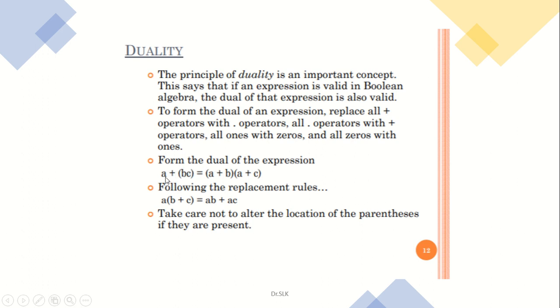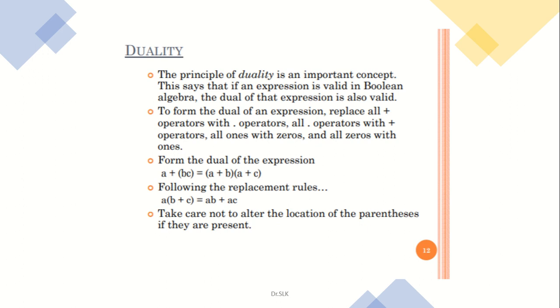For example, A plus BC is the expression that has been given. Between B and C you have a multiplication operation. To form a dual of an expression, replace all the positive operators with dot operators and all dot operators with positive operators, all ones with zeros and all zeros with ones. This is called the duality principle.